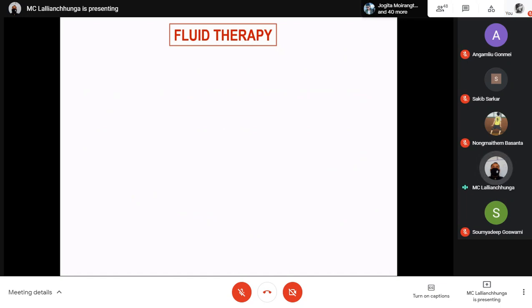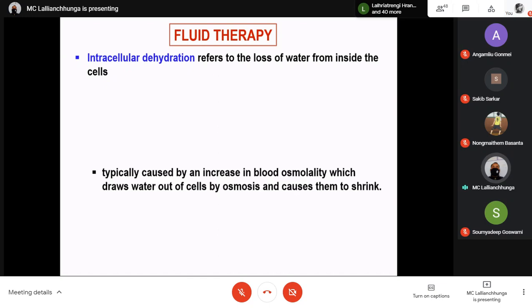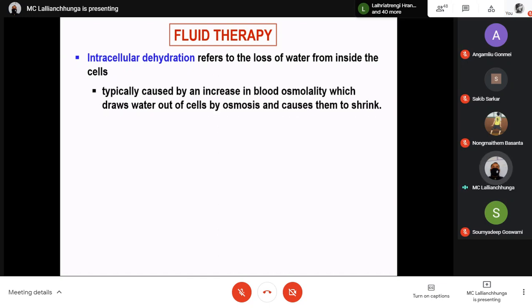So fluid therapy, the last topic for today's class. This fluid therapy, it is what we say, a clinical topic. Intracellular dehydration refers to the loss of water from inside the cells. So let's see what is intracellular dehydration. It refers to the loss of water from inside the cell, typically caused by an increase in blood osmolality, which draws water out of the cell by osmosis and causes them to shrink.